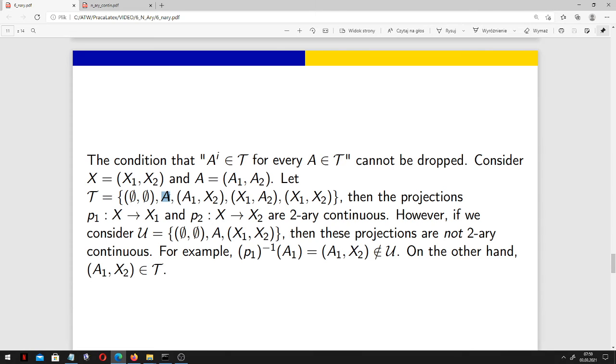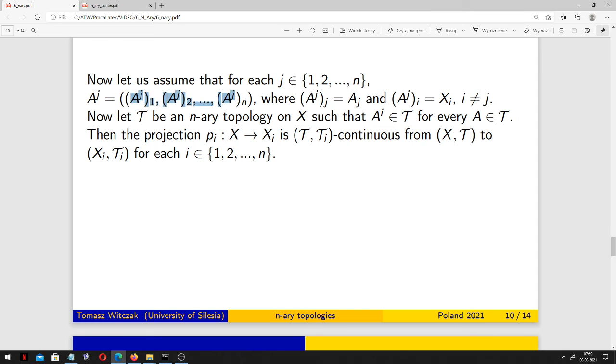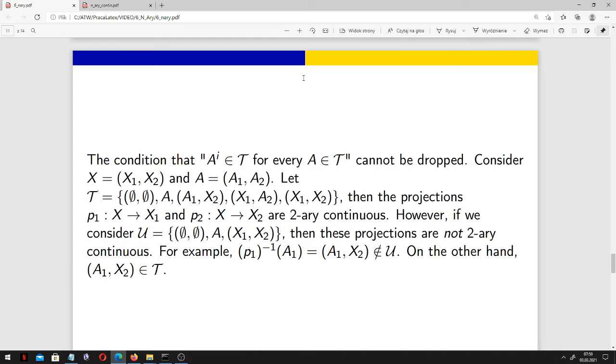Now, these are the sets of this form, in case this index set consists only of 1 and 2: A1, X2, and X1, A2. And then the projections on the first component universe and on the second one are binary continuous.